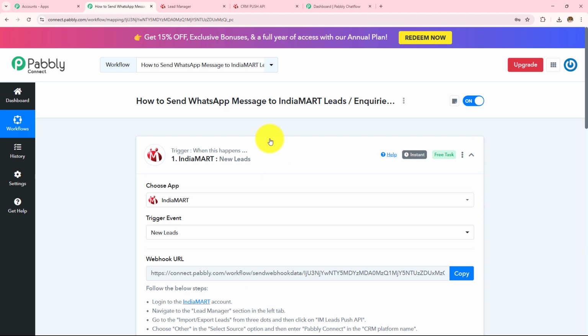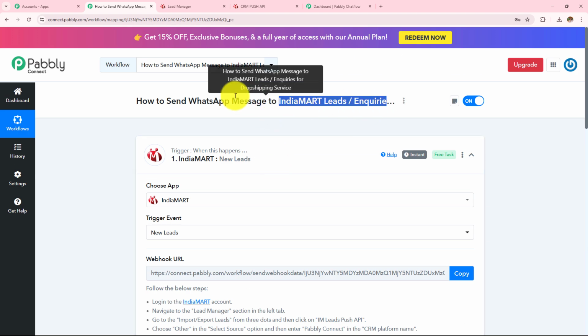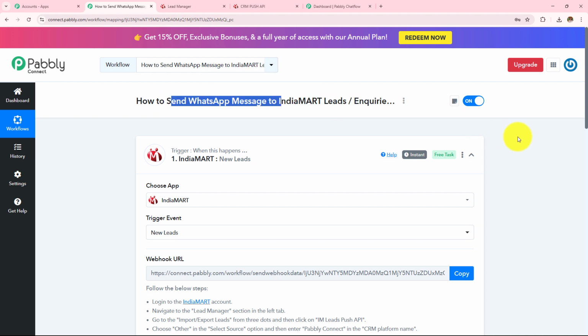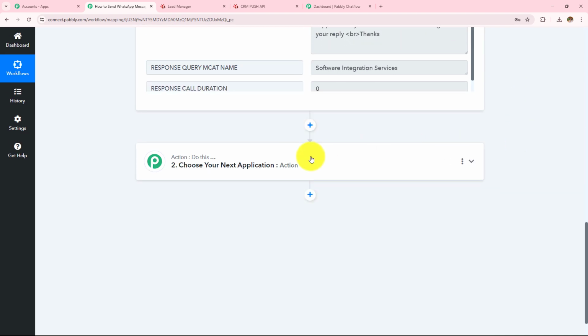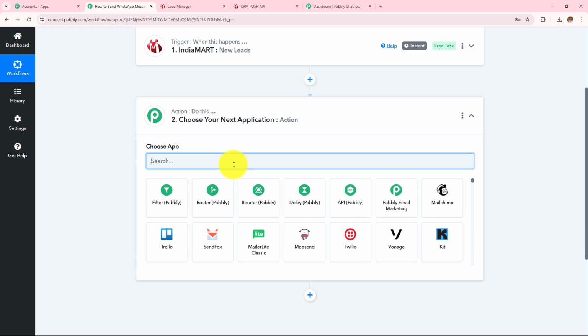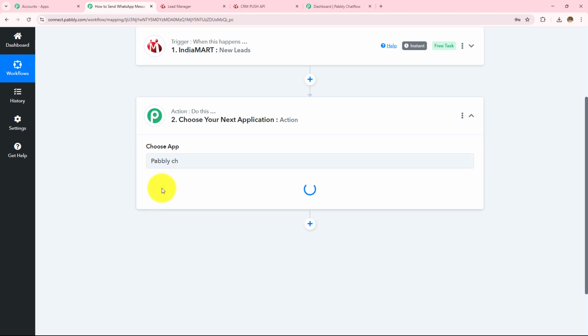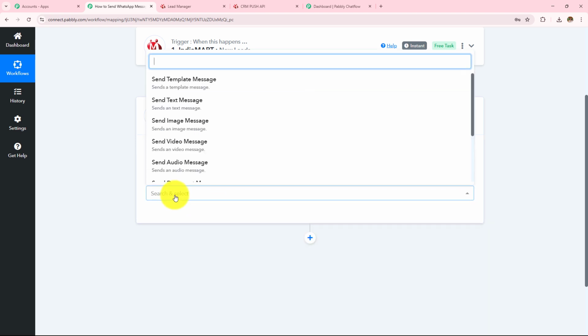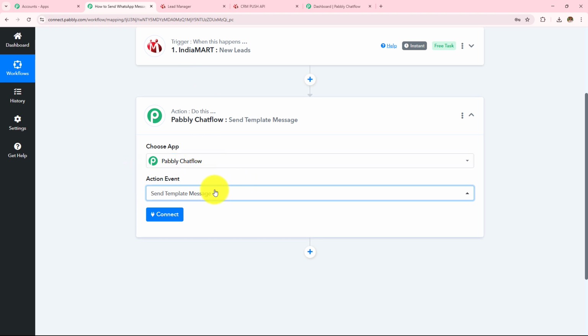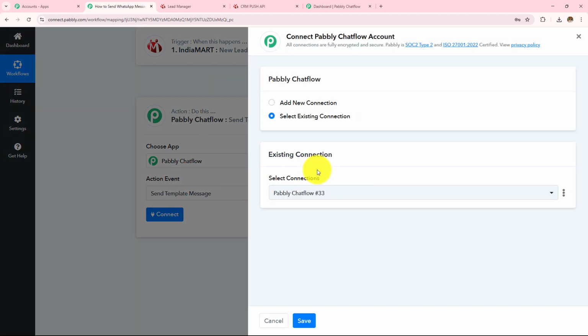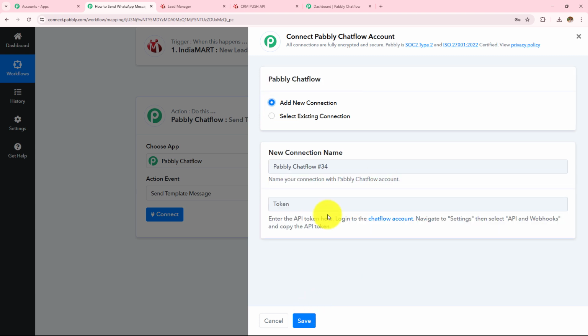Now moving on to the next step, whenever I receive a new lead or a new inquiry, I want to send a WhatsApp message. So to send the WhatsApp message, I am going to use Pabbly Chatflow. In my action application, I have taken Pabbly Chatflow, and in my action event, I'm going to take send template message and then click on connect. If you have an existing connection, click on save. If you don't have one, click on add new connection.